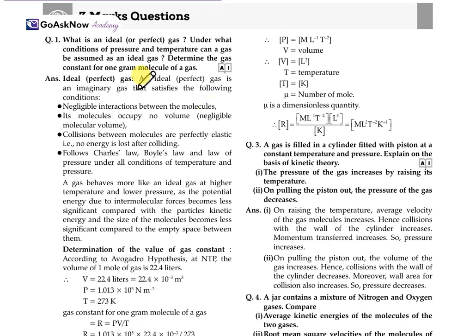Now, let's move ahead with the 3 marks question. What is an ideal or perfect gas? Under what conditions of pressure and temperature can a gas be assumed to be an ideal gas? Determine the gas constant for 1 gram mole of a gas. So firstly, the definition of the ideal gas.